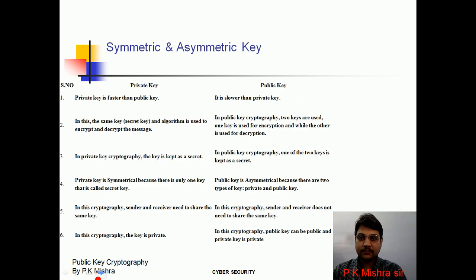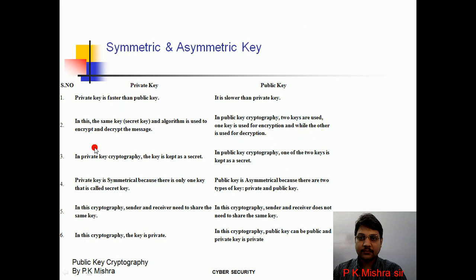There is a difference between symmetric key and asymmetric key. You can go through it. Private key cryptography is faster, while public key cryptography is slower. Private key is also called secret key. In private key cryptography, the same key and algorithm are used to encrypt and decrypt the message, while in public key cryptography, two keys are used. One key is used for encryption, and the other key is used for decryption.